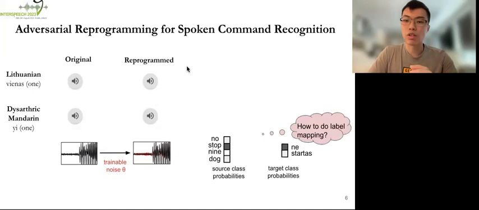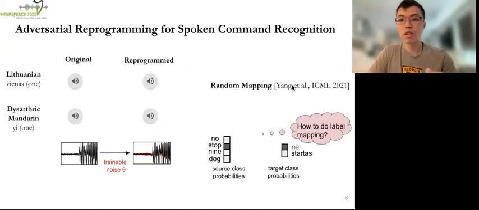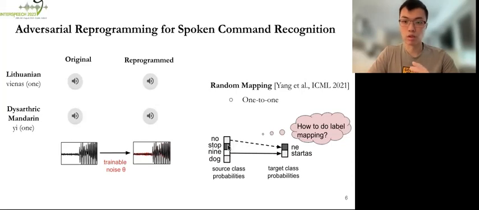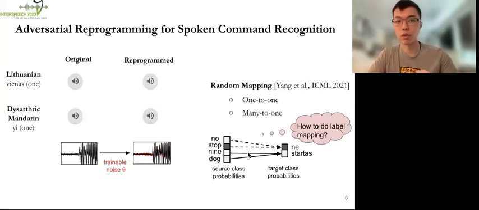So how do we actually map the source class probabilities to those of the target class? Prior literature has shown that random mapping can be a way. Random mapping includes one-to-one mapping, where we randomly select one source class and map it to one target class, or many-to-one mapping, where several source class probabilities sum up to a particular target class.